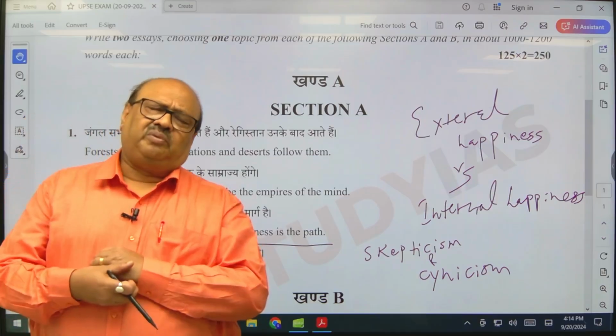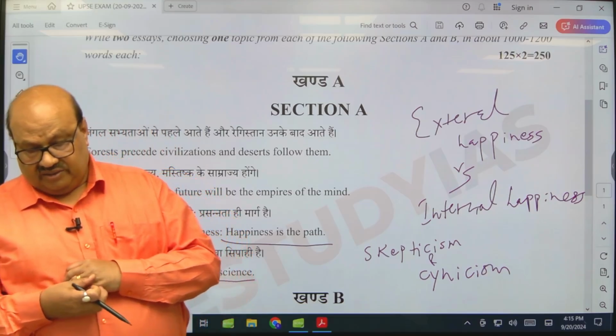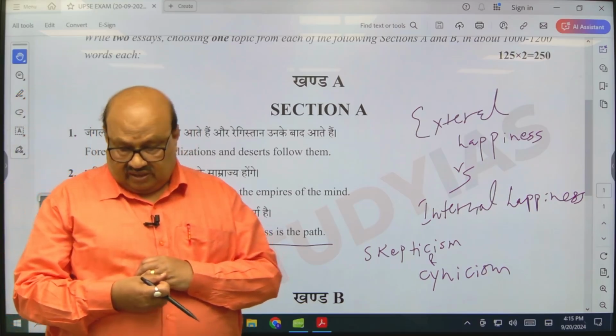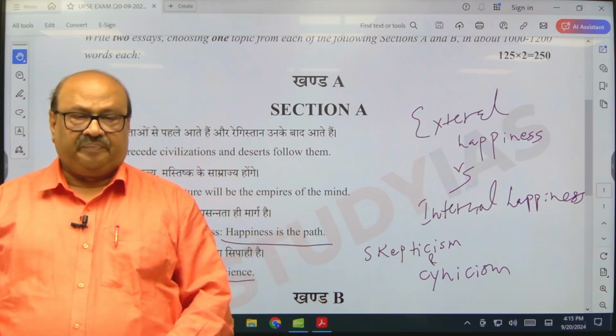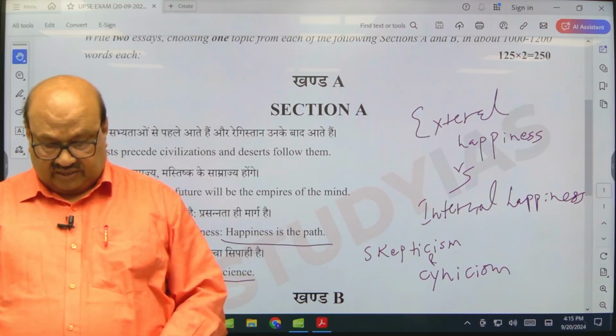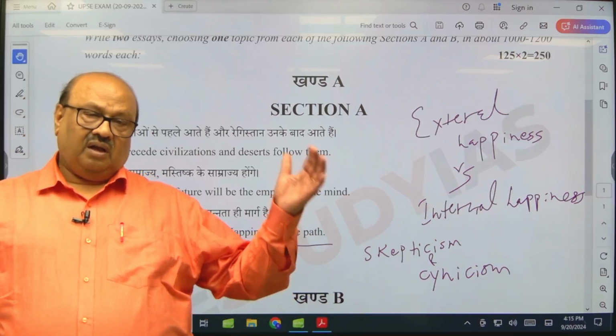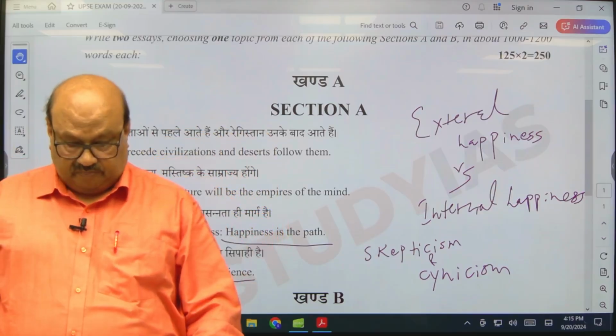There can be numerous examples of Albert Einstein, Aryabhatta, numerous examples about how doubt has led to scientific discoveries.